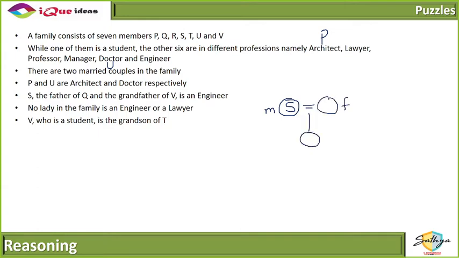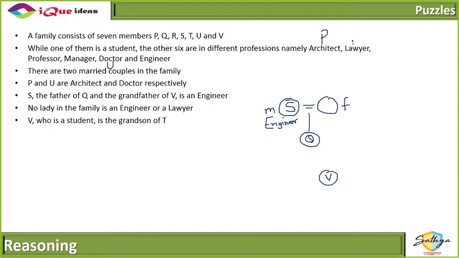S the father of Q and the grandfather of V is an engineer. So here it's important to understand it. S is the father of Q, S is the grandfather of V, and it is S who is the engineer. That is what this statement means, right? So no lady in the family is an engineer or a lawyer.